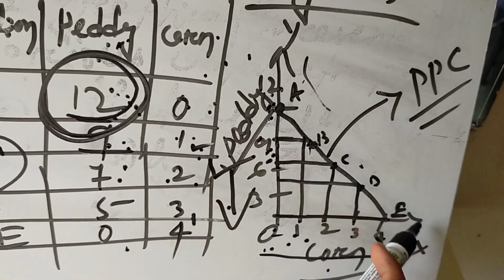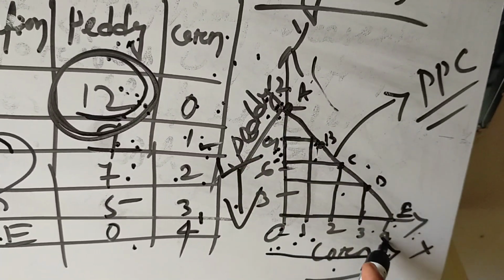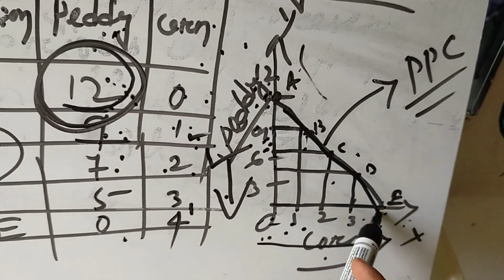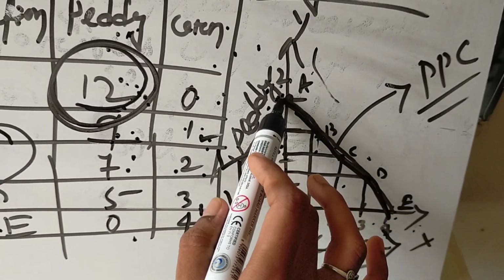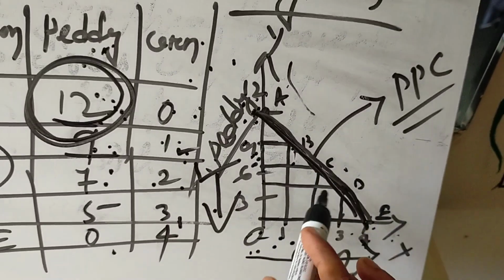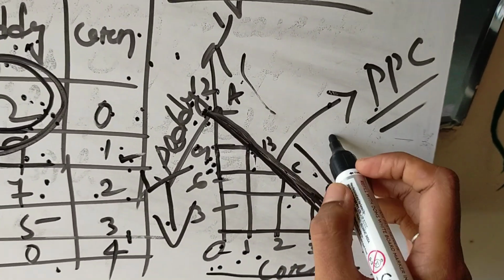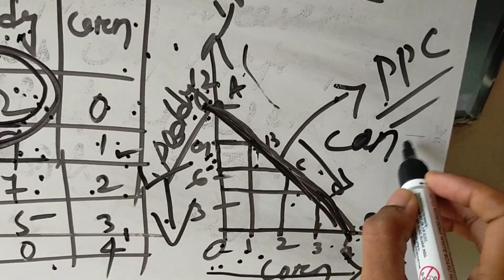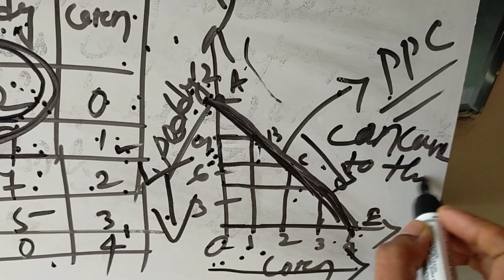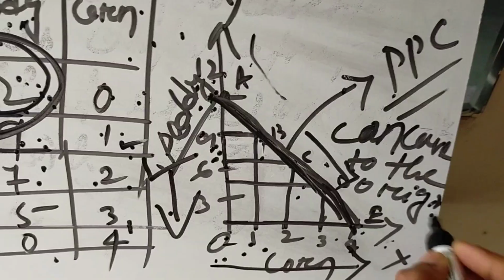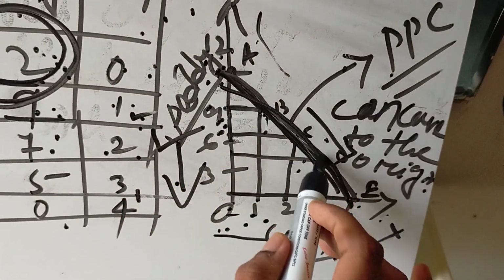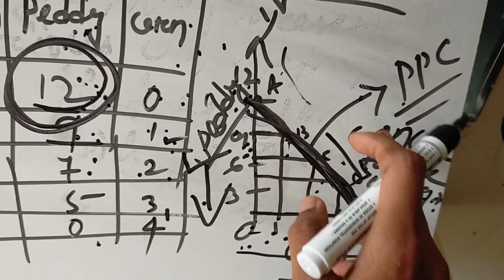So, as we combine these combinations A, B, C, D, E, we get a curve that is called production possibility curve, and the shape of production possibility curve is downward sloping and concave to the origin. It is downward sloping and concave to the origin